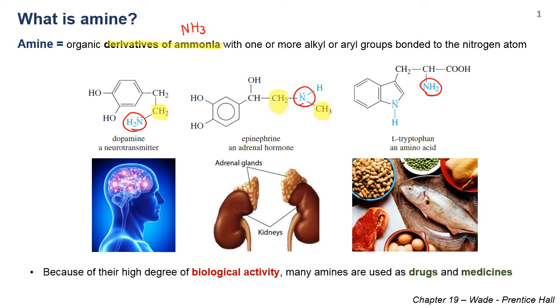The first one is the ammonia that is bonded with one alkyl group, and the second one has the nitrogen atom in the part of the aromatic system, the indole system, and we call this the heteroaromatic amine. And because of their high degree of biological activities, as you can see in this example, many amines are used as drugs and medicines.